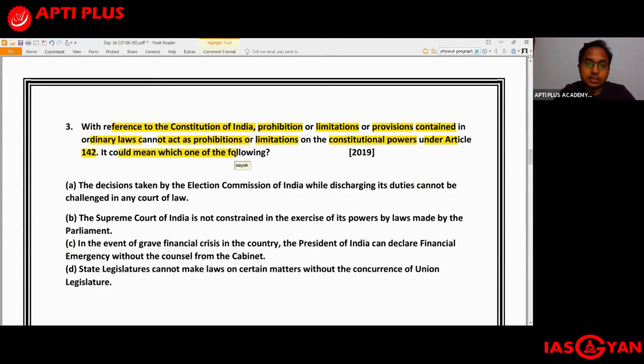Now, which of these is correct with regards to the statement provided in the question? When we talk about prohibition or limitation or provisions contained in ordinary laws, they cannot act as prohibitions or limitations on the constitutional powers under Article 142. Article 142 mainly talks about the Supreme Court. So over here, option B should be the right answer.